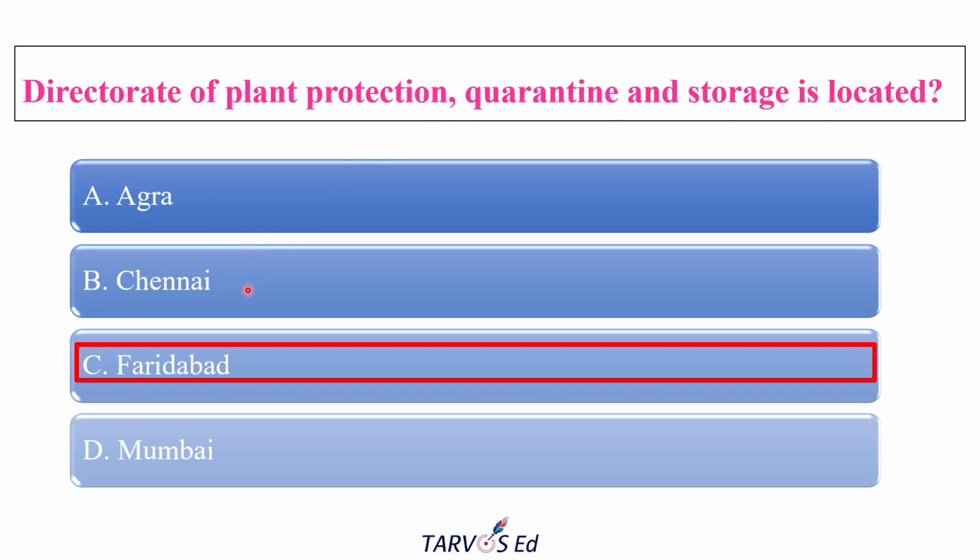So the quarantine regional office is there in Chennai, but the directorate is located at Faridabad. That is in Haryana. Okay.